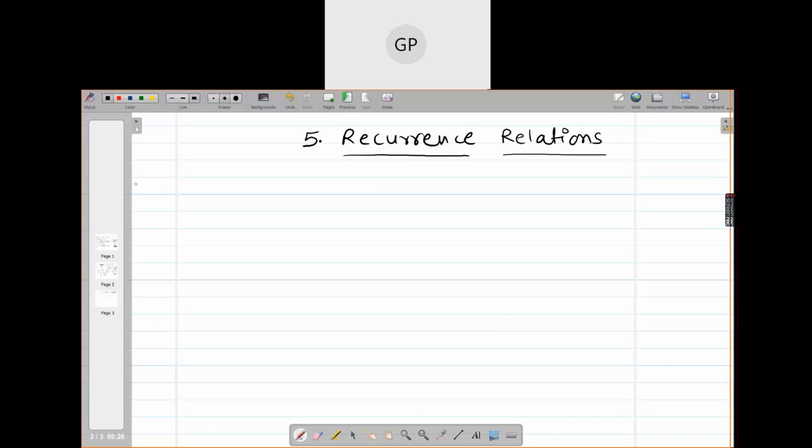Have you heard this word before? Recurrence relations? What is the English meaning of recurrence? Can anyone tell me? What do you mean by recurrence? Payal, what do you mean by recurrence?